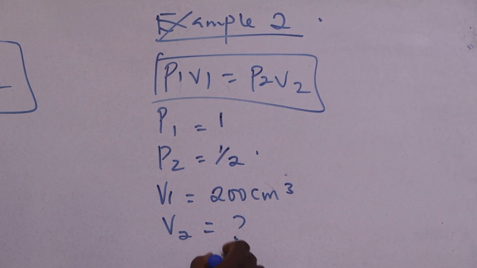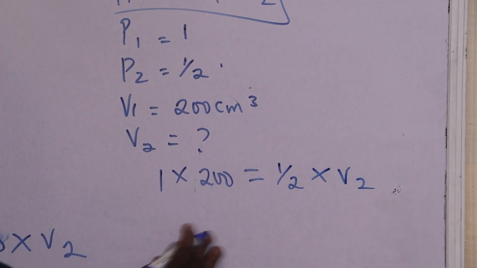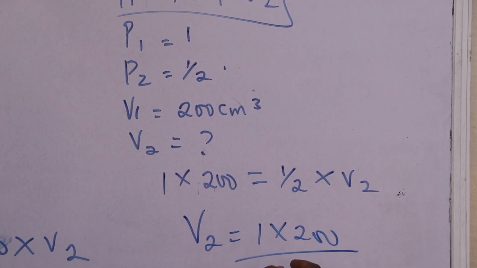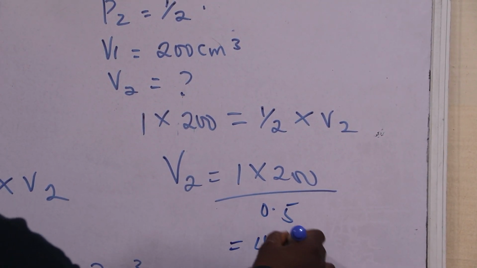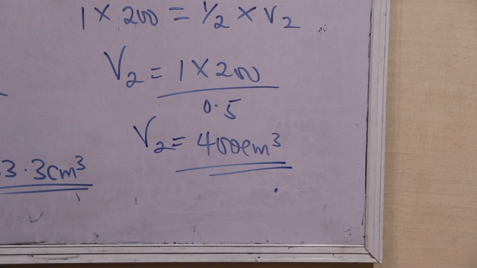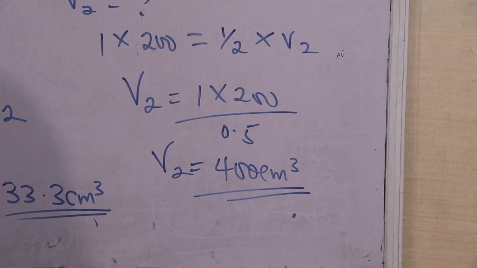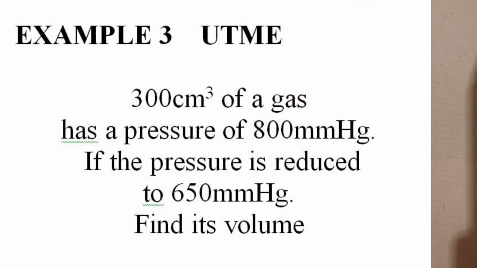We have 1 multiplied by 200 equals half multiplied by V2. Let's make V2 the subject of the formula. V2 equals 1 times 200 divided by 0.5. My answer will be 400 cm3. My second volume is 400 cm3. Did you get that too? If you got that, you can clap for yourself. You are making progress. I hope you are understanding. Okay, let's go to example 3.